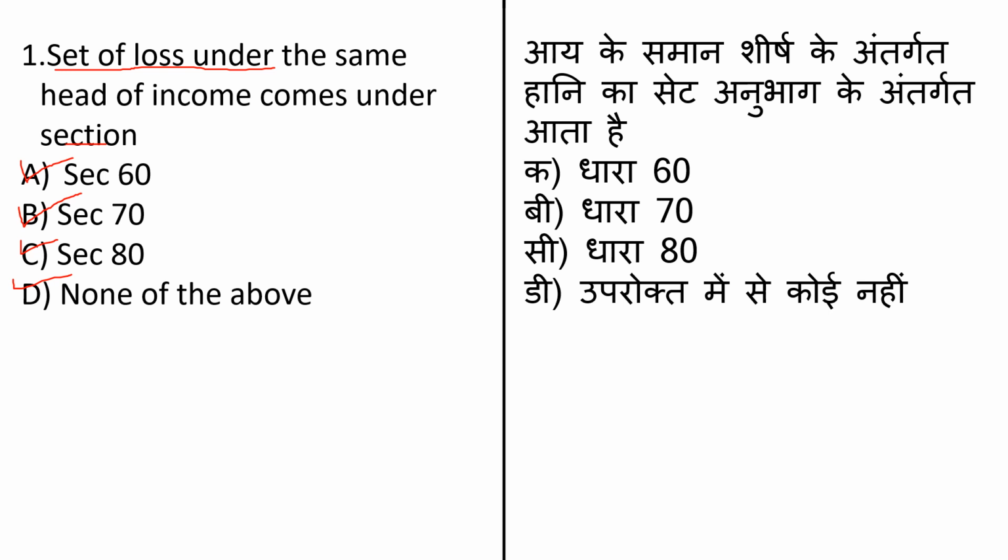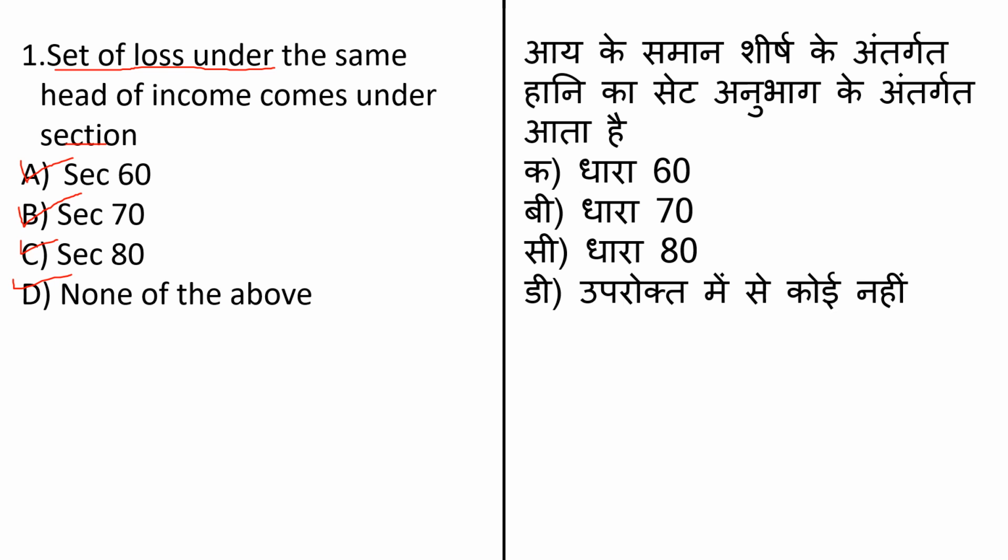The second option is section 70. Section 70 of the Income Tax Act 1961 provides for the set off of loss from one source against the income from another source under the same head of income. Then is section 80. Section 80C is one of the most popular and favorite sections among taxpayers, as it allows reducing taxable income by making tax saving investments or incurring eligible expenses.